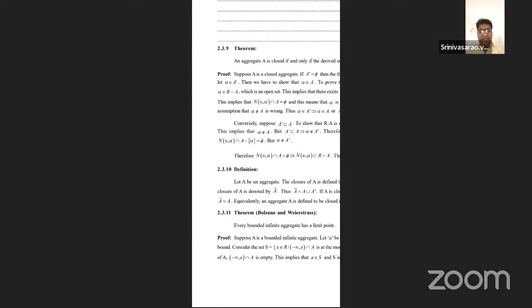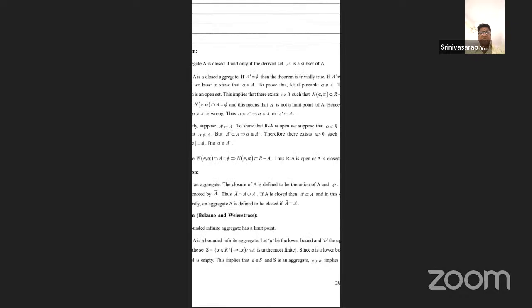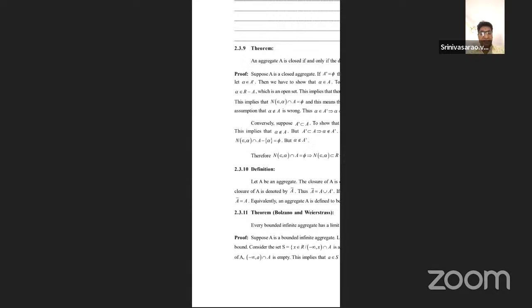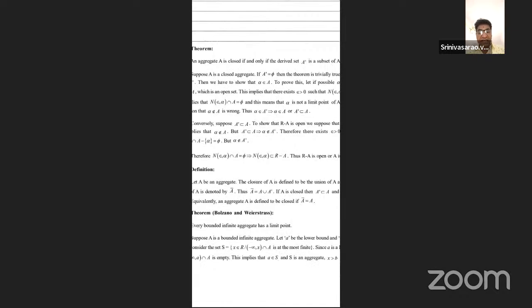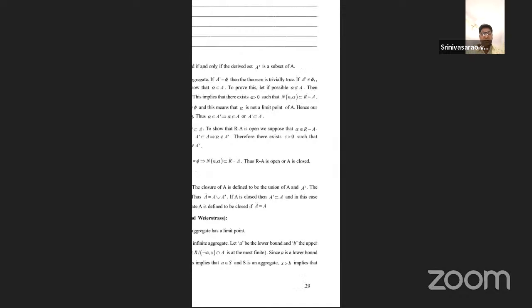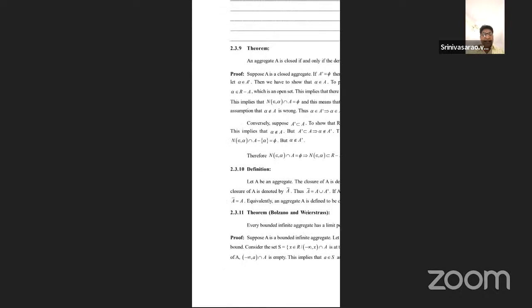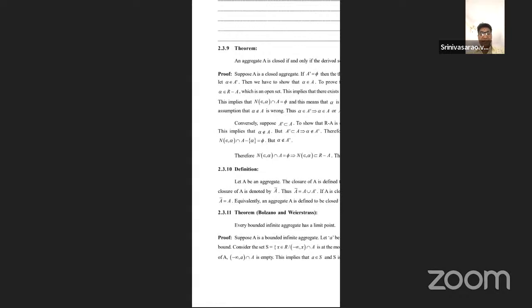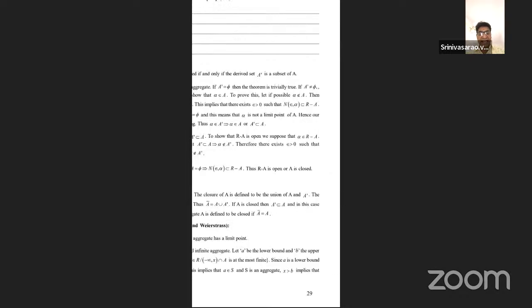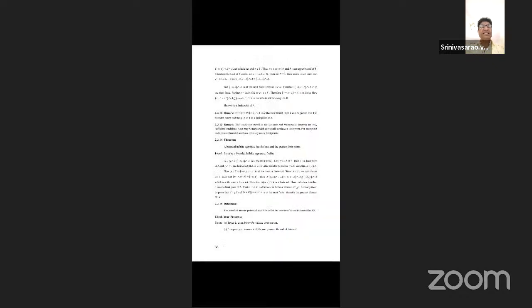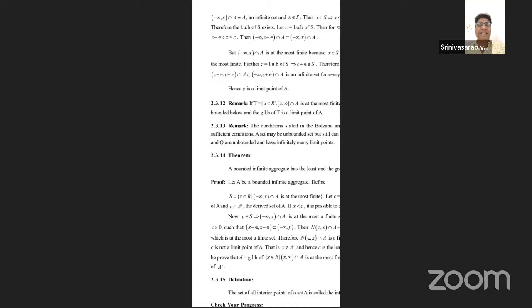Suppose A is a bounded infinite set, where a is the lower bound and b is the upper bound. Consider the set of x, x a real number, such that the intersection of minus infinity to x with A is at most finite. Now minus infinity to a intersected with A is empty. Here a is an element of the set, and for x greater than b, minus infinity to x intersected with A equals A.